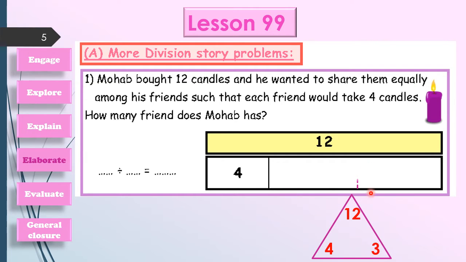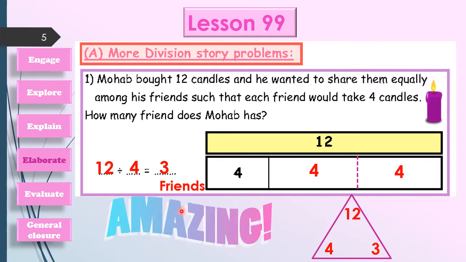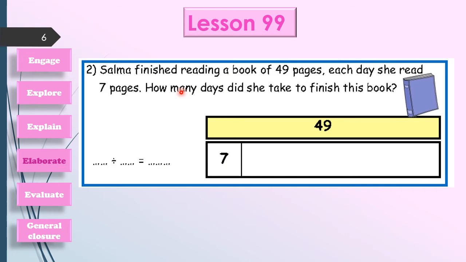Let's draw another two parts, or 2 friends. Here we have 4, and 4, and 4. Then we have 3 friends. Each friend has 4 candles. This is mentally. Let's prove it mathematically. Here we have 12 candles, and the share of each friend will be 4. Then 12 divided by 4 is 3 friends. Then we have 3 friends. Amazing.